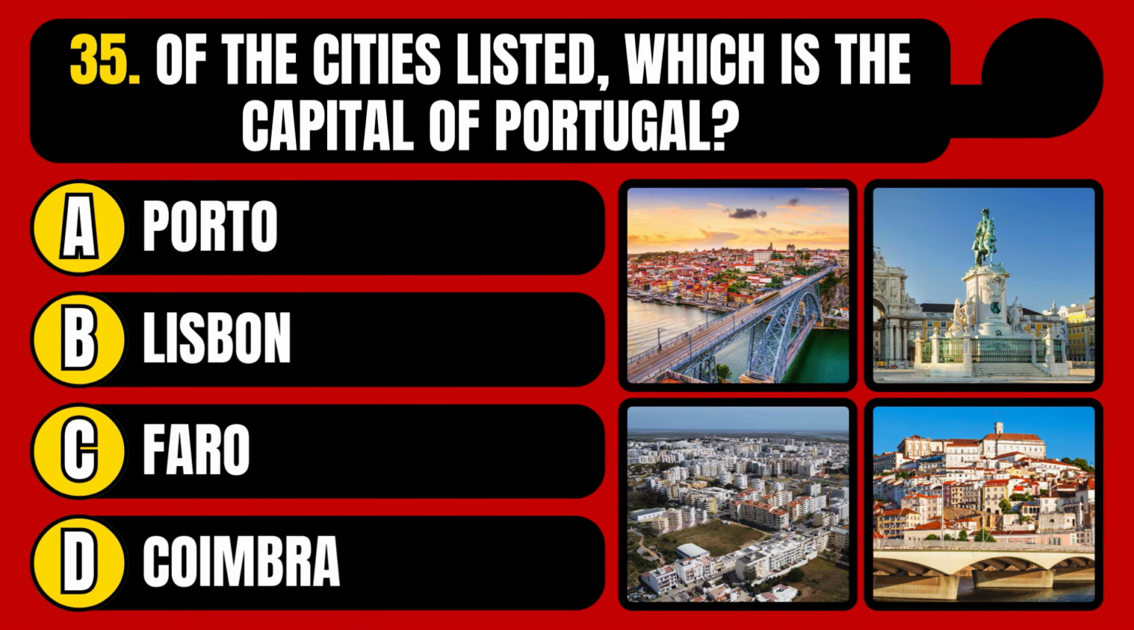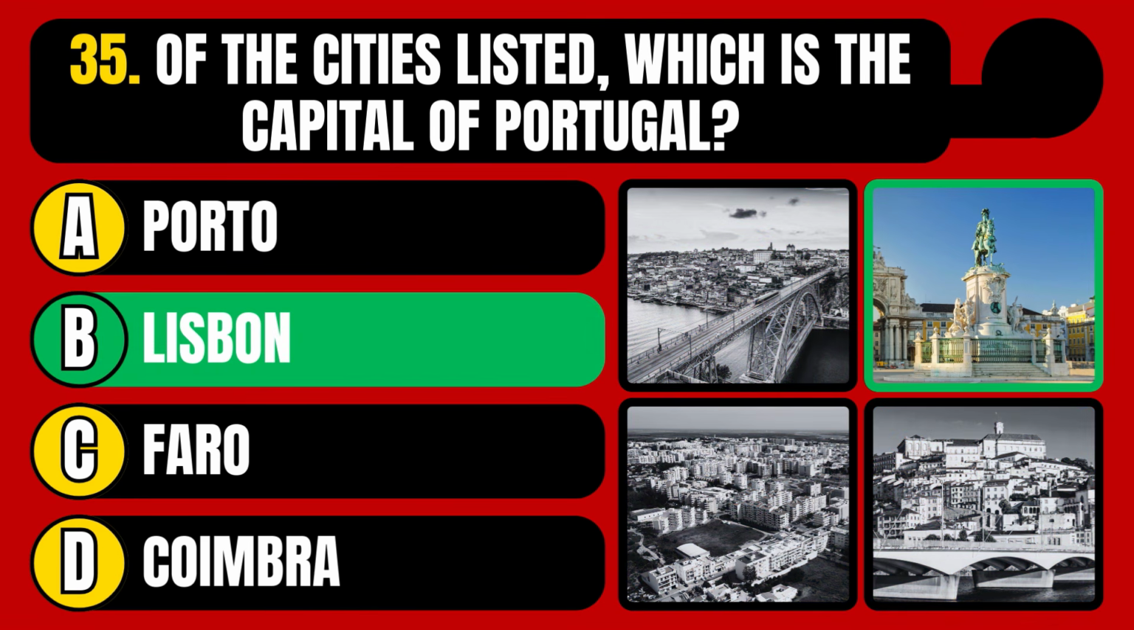Of the cities listed, which is the capital of Portugal? Porto, Lisbon, Faro, or Coimbra? The correct answer is option B, Lisbon.